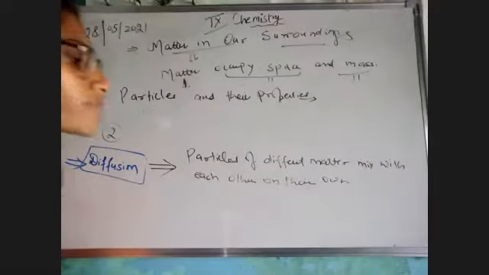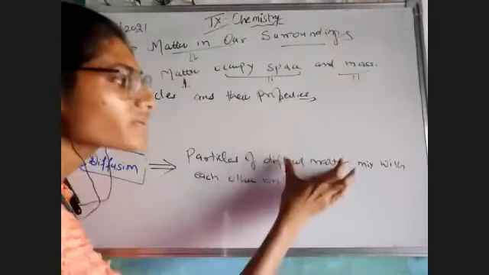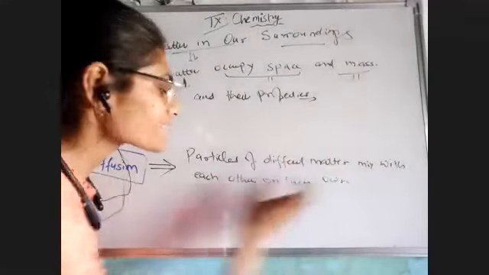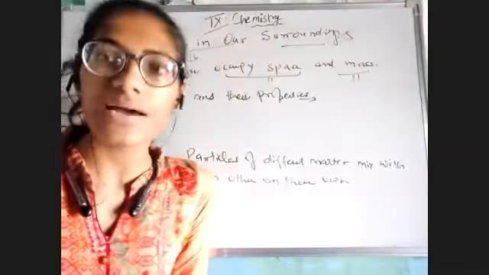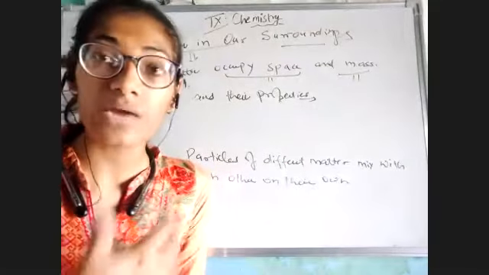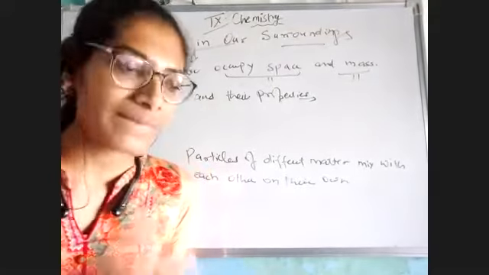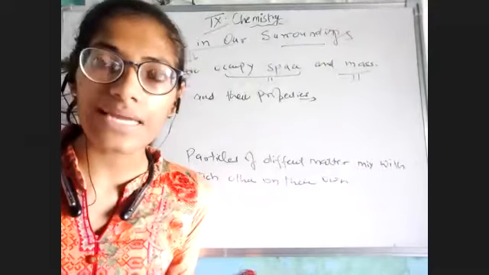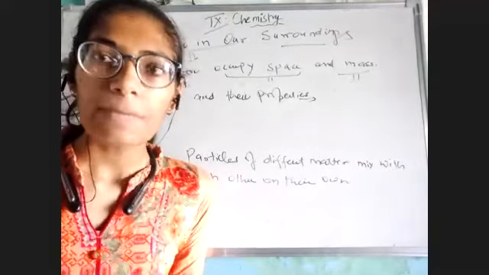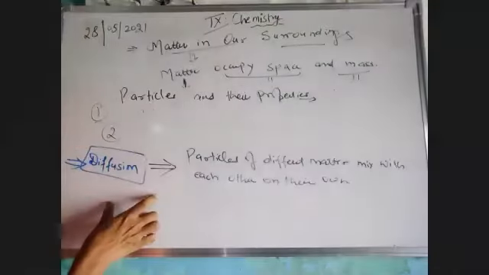This is known to be diffusion. The particles of different matters mix with each other on their own. That means हमें उनके ऊपर कोई force नहीं लगाना पड़ रहा है extra. We are not applying any kind of pressure on them कि please go and mix. No, they're getting mixed with their own speed. They're getting mixed with their own pace. This is known to be diffusion.